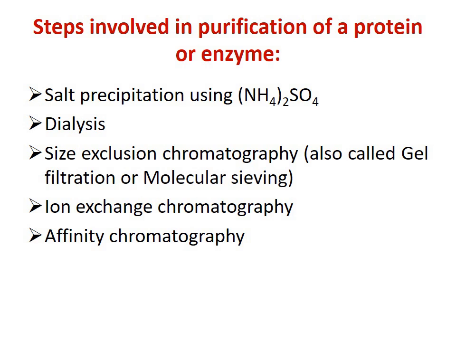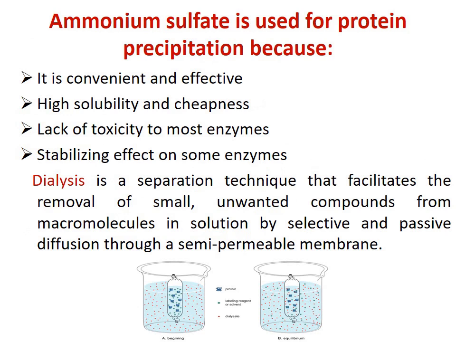Then we go for dialysis and different types of column chromatography, including size exclusion chromatography, ion exchange chromatography and affinity chromatography.